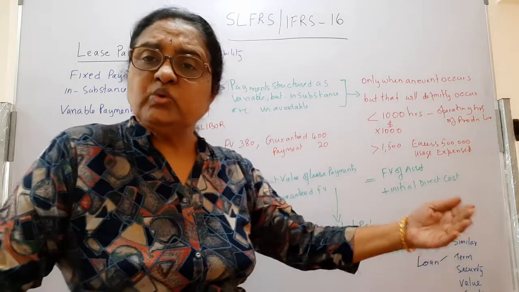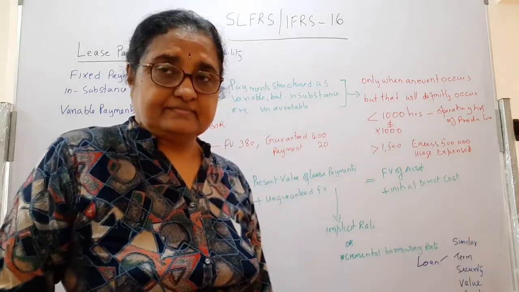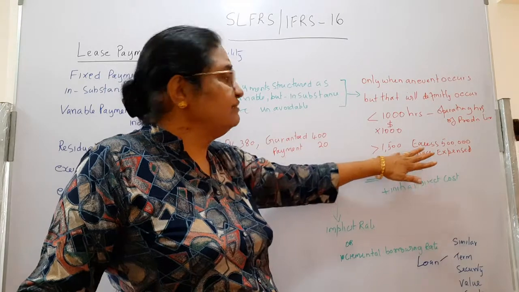Suppose you use 1,500 hours. So the balance 500 hours is a variable payment.